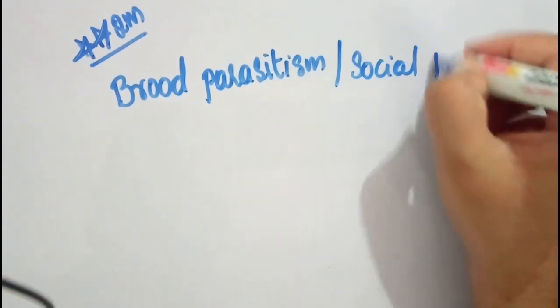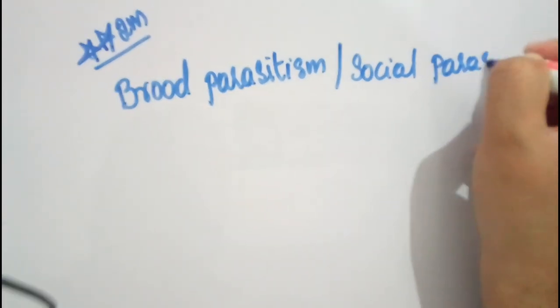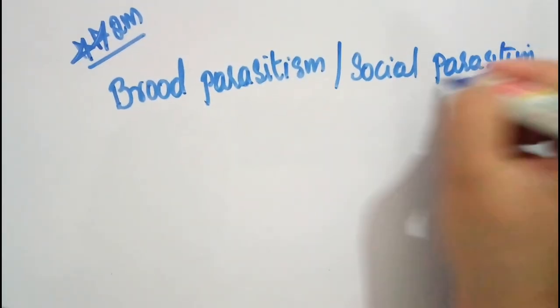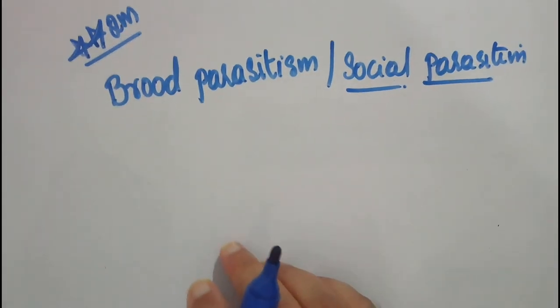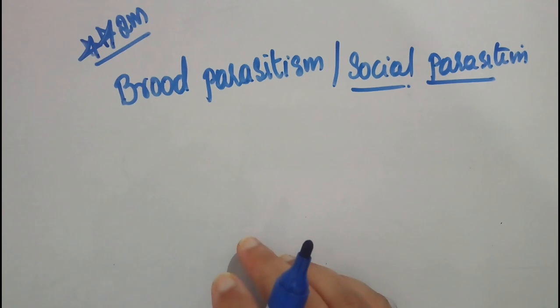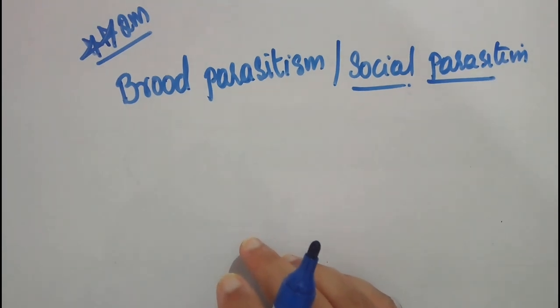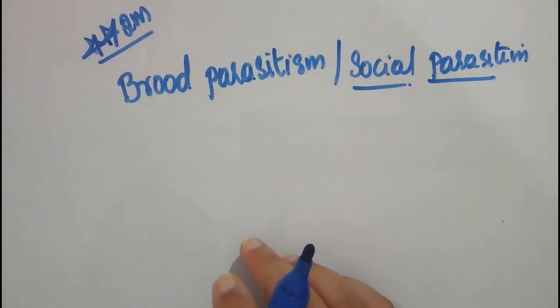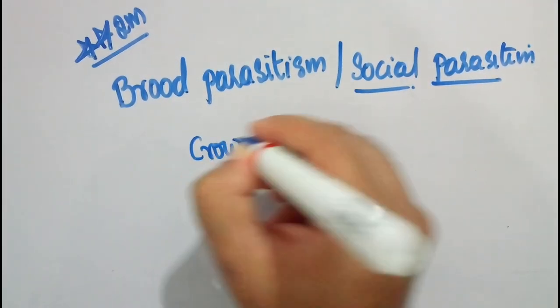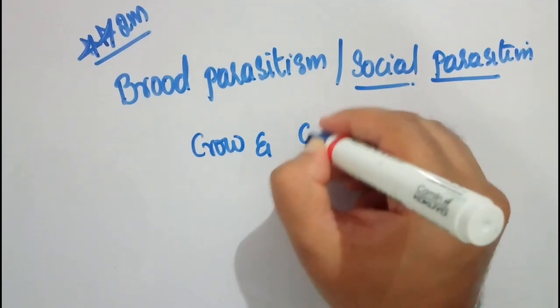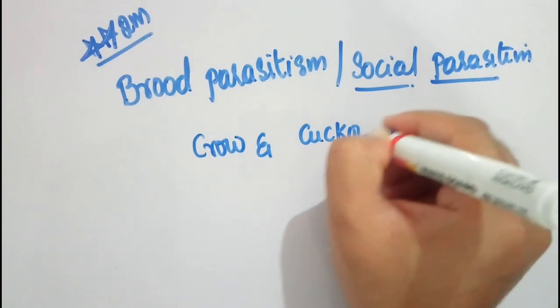The best examples of brood parasitism are two birds you might have studied in lower classes: the crow and the cuckoo bird.